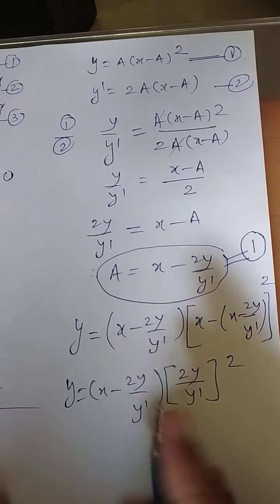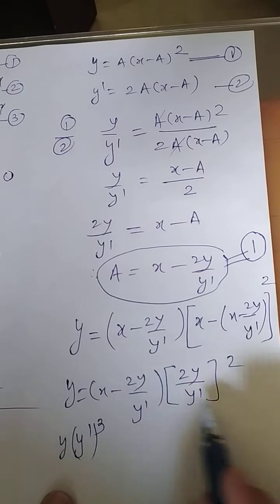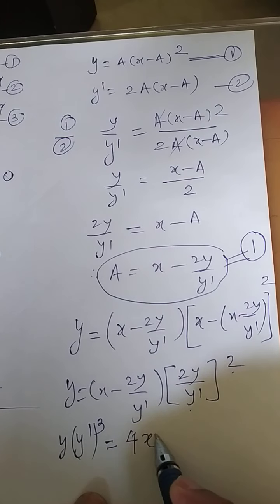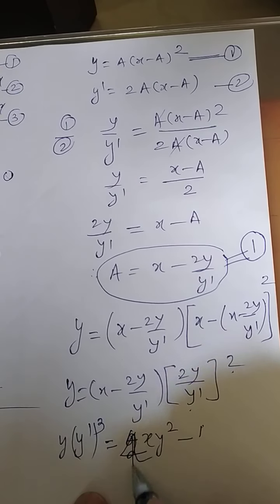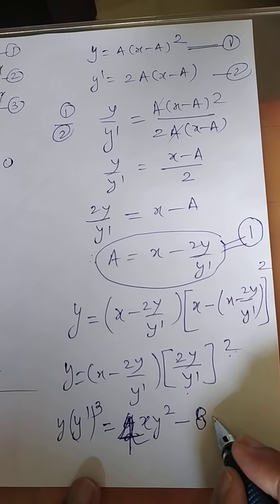Take an LCM, it will be y into y dash the whole cube. Is it okay? This is a square, and if you open this it will be 4xy square minus, here it is 4 will come, and for this case it will be 8, 2 square, 4 square.